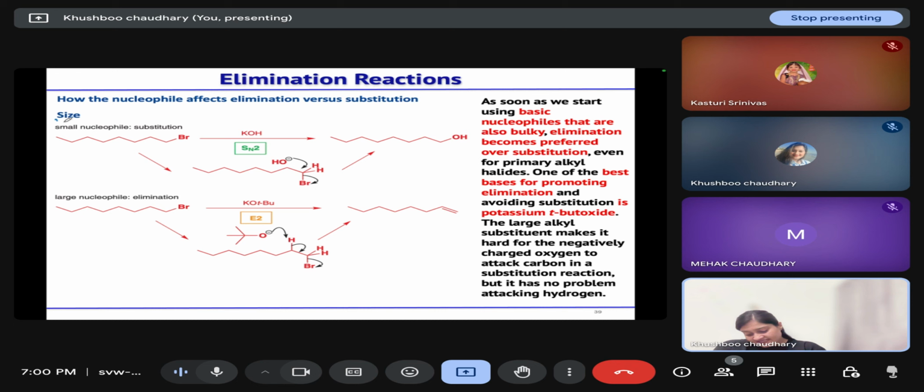Then the other factor is size. As the size of your nucleophile increases, it will more likely attack as a base, by abstracting the proton, to form the product rather than directly attacking the carbon having the leaving group. So if the size of the nucleophile increases, the chances of elimination will increase over substitution.